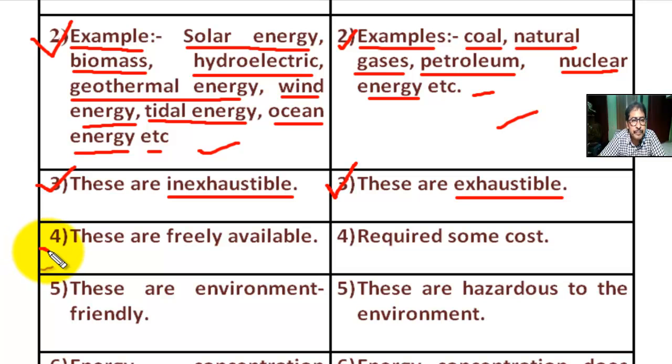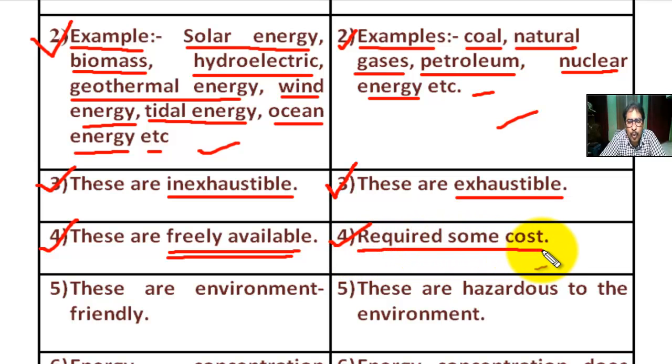Number four, for renewable sources of energy, these are freely available. That means cost is very low. Number four, for non-renewable sources of energy, it requires some cost. Cost is high compared to renewable sources of energy.